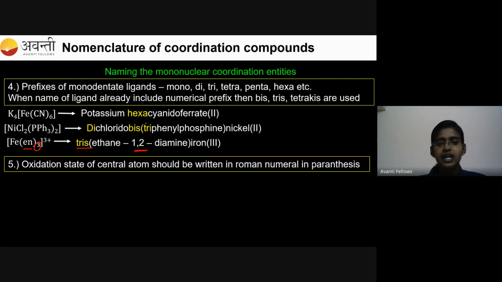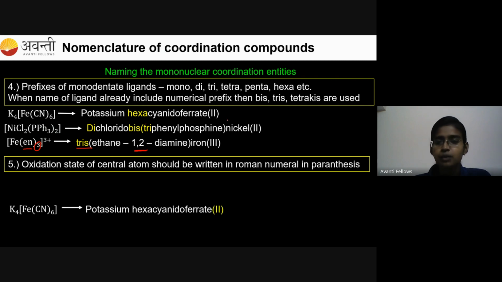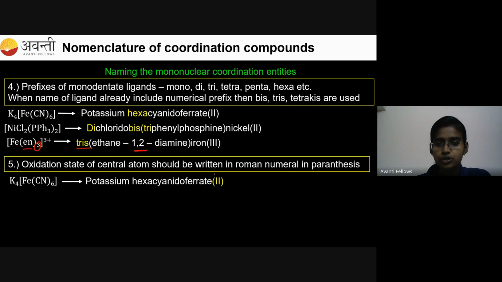And rule number 5: the oxidation state of the central atom should be written in Roman numerals in parenthesis. You should not put +2 or +3. You should not put numbers like this. This is wrong. You should always write the oxidation number in Roman numeral inside the curved bracket, that is parenthesis. Okay, potassium hexacyanidoferrate.